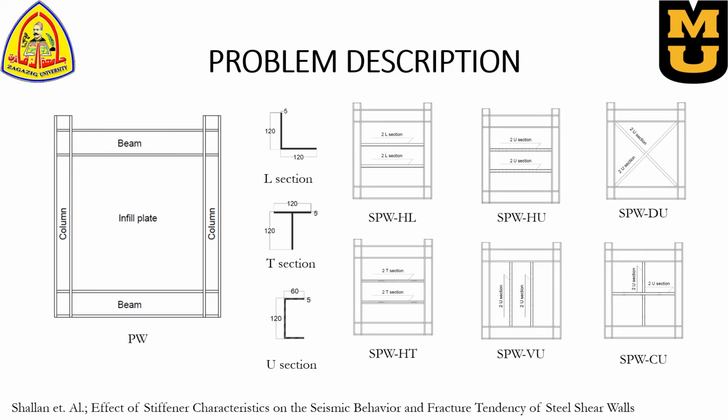In order to achieve these objectives, a system of two horizontal beams, two vertical columns, and plain infill wall was constructed numerically. We studied different stiffener cross sections, such as the L section, T section, and U section. We ended up with 6 cases. So we studied the horizontal case for L section, U section, and T section. Then we focused on the U section, so we studied another 3 cases: the vertical U section, the diagonal U section, and the cross U sections.